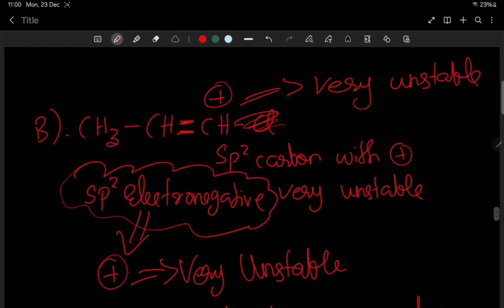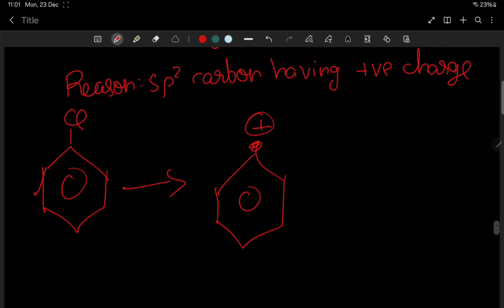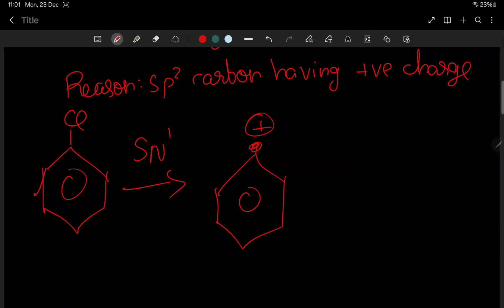So I have to ask you something. If they ask you if phenylic carbocation is stable, and this thing is there and goes through an SN1 reaction, it becomes like this. Here positive charge. Is this possible? Is it at least possible? Is SN1 reaction in a haloarene possible? It is never possible.